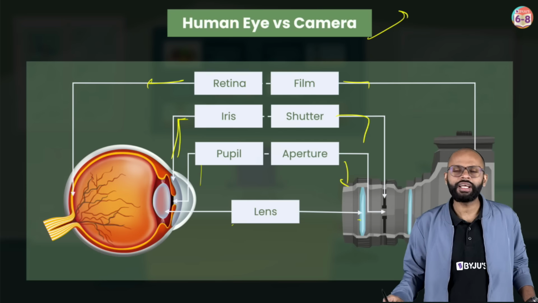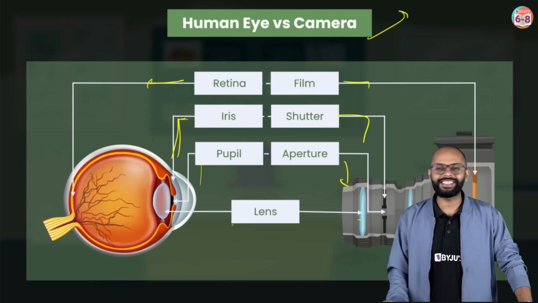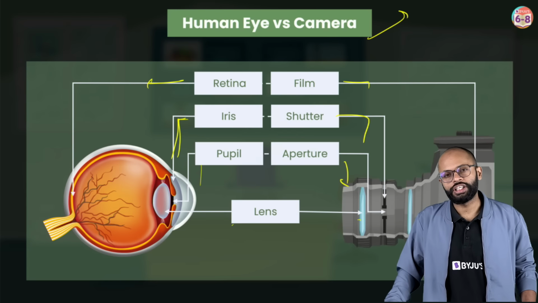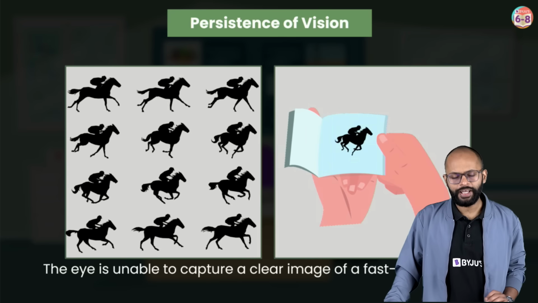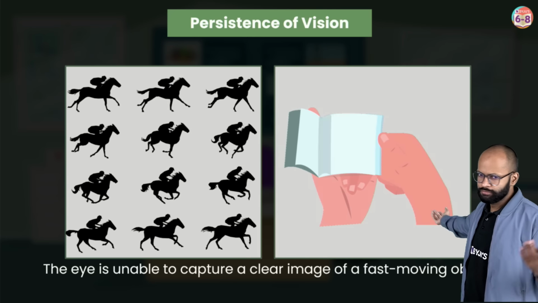Like that, you have retina in your eye where image is formed. All right. Now, the next topic is persistence of vision. Now, this is a very, very nice topic. And based on this particular concept, we have flip books.